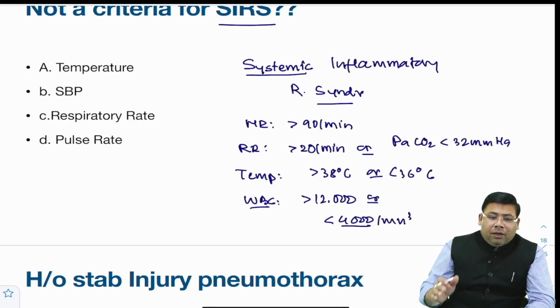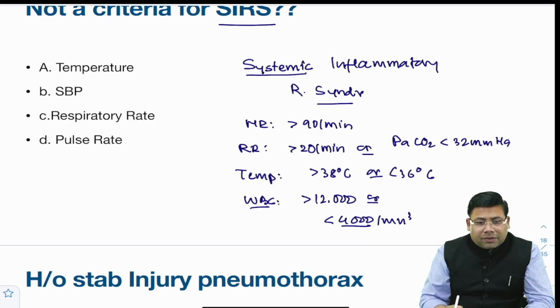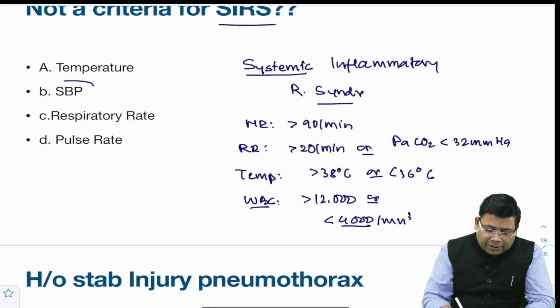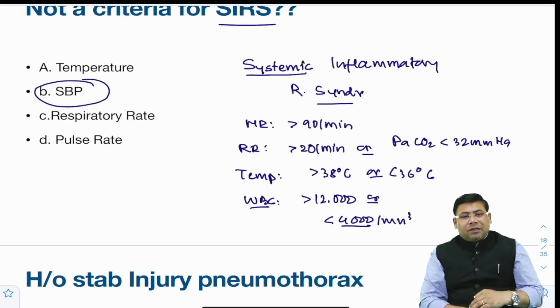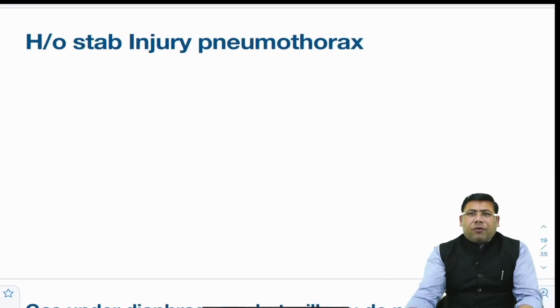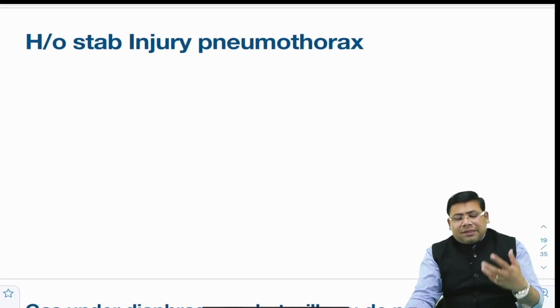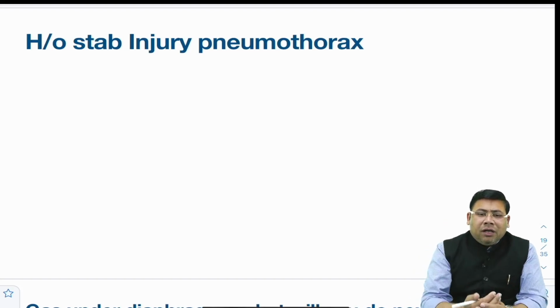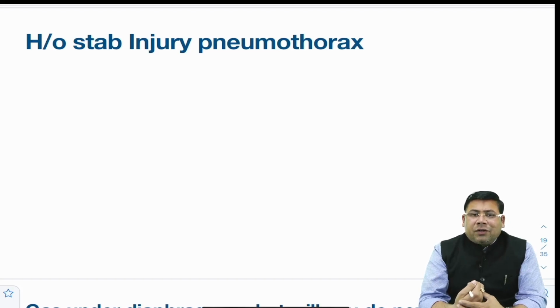So remember, respiratory rate is important, pulse rate is important, temperature is important, but SBP is not a parameter that is included here. Then there was a question on pneumothorax, and there was a question on what should be done. So yes, a stab injury with a patient of pneumothorax, we would have gone for intercostal chest drain insertion. Now in this case, we need to assess whether this pneumothorax, the question was very simple, I couldn't get the complete things.